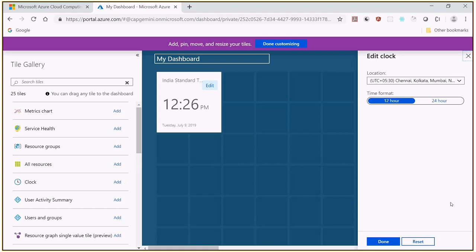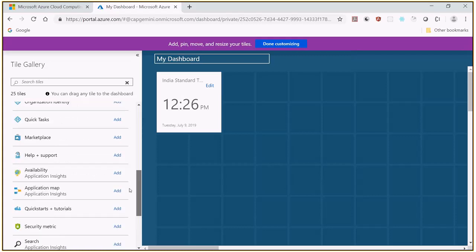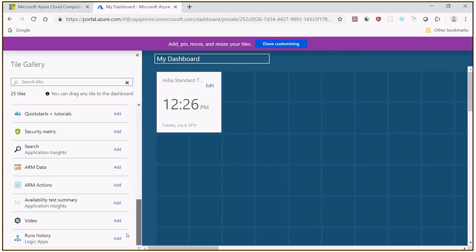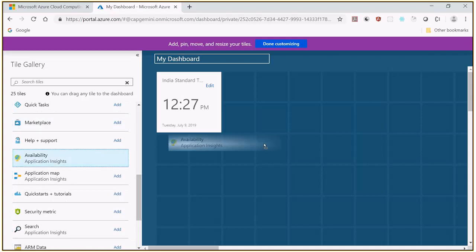So done. So this is my dashboard. Like this, we can have some 25 tiles. You can pick up any of these things, like I want the search every time, or ARM action, security, quick start and tutorials. Look at this. I'm just having the availability.